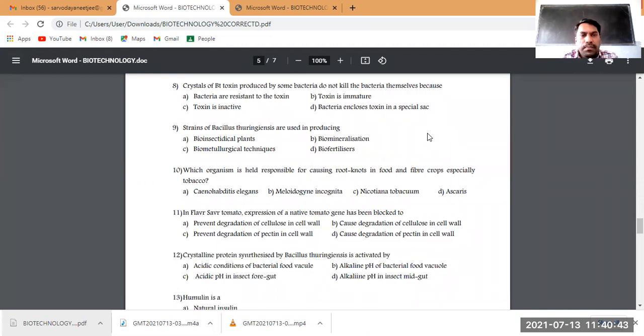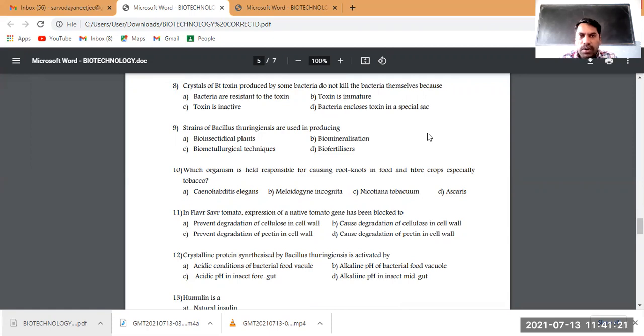Now, crystals of Bt toxin produced by some bacteria do not kill the bacteria themselves because... Now, I just thought of the Bt cotton. So in Bt cotton, what we have transferred is the insecticidal gene, cry genes, isolated from Bacillus thuringiensis bacteria. So that gene is already in that bacteria, and when it produces that toxin, why is that toxin not going to kill that bacteria? That is the idea behind this question.